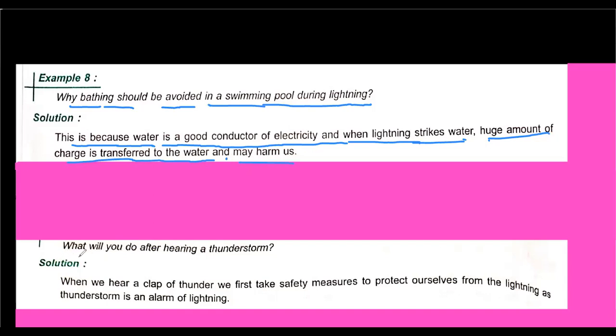Next question is, what will you do after hearing thunderstorm? So its solution is: when we hear a clap of thunder, we first take safety measures to protect ourselves from lightning, as thunderstorm is an alarm of lightning. So we have already learned safety measures for both indoor and outdoor. Okay, so this is all the information about lightning.